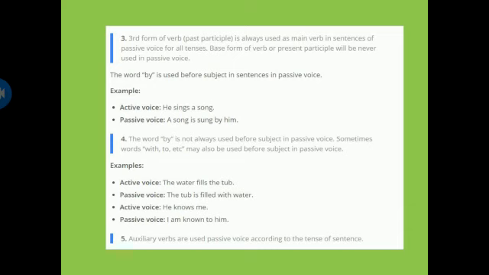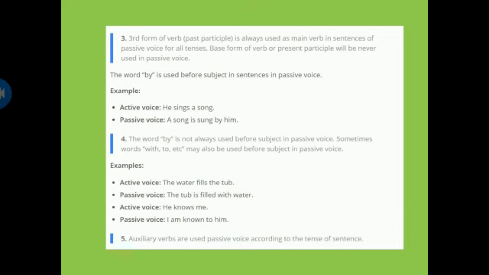Third form, another rule, is the third form of the verb. The third form of the verb, or the past participle, is always used as the main verb in sentences of passive voice for all tenses. The base form of the verb or present participle will never be used in passive voice. The word by is used before the subject in sentences in passive voice. For example, active voice is he sings a song, and the passive is a song is sung by him.